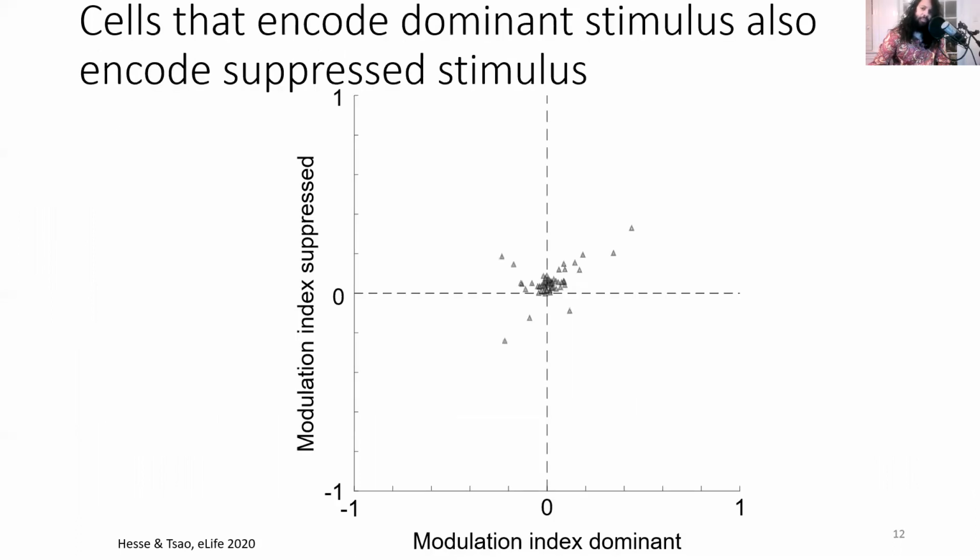Is it that one subpopulation in IT encodes the conscious percept and a separate subpopulation encodes the suppressed stimulus? We found that the modulation index for the dominant consciously perceived stimulus was positively correlated with the modulation index for the suppressed stimulus. This suggests that there are not two different subpopulations, but the same cells that encode conscious perception also encode the suppressed stimulus.